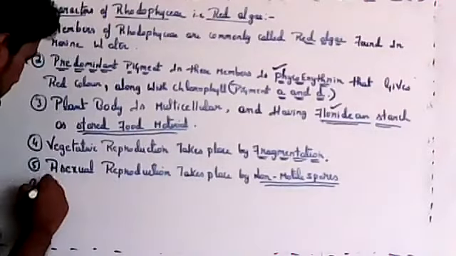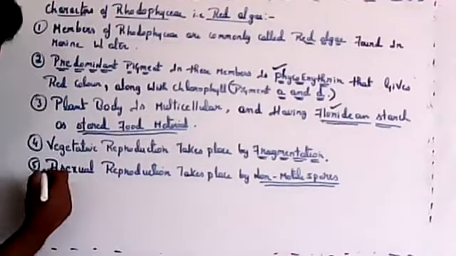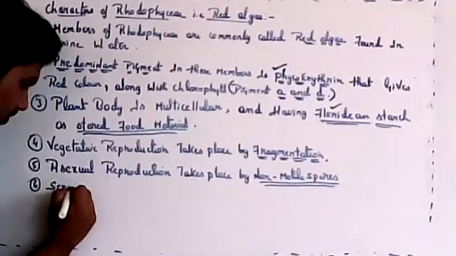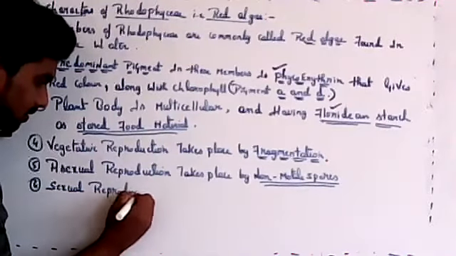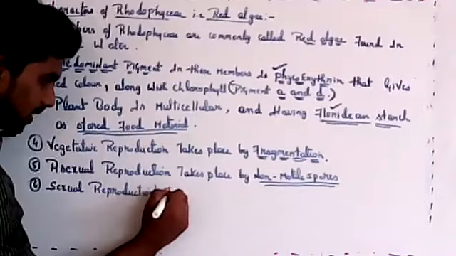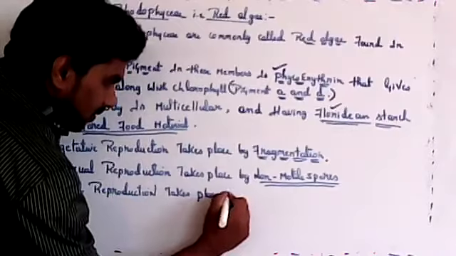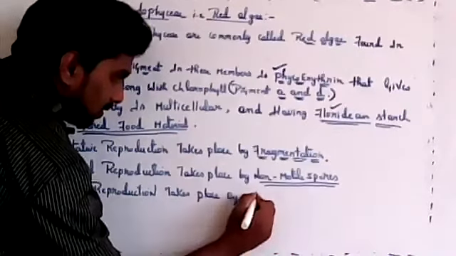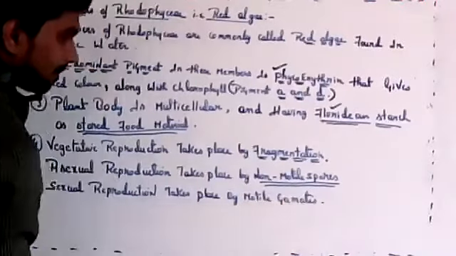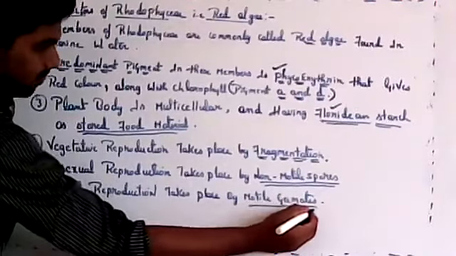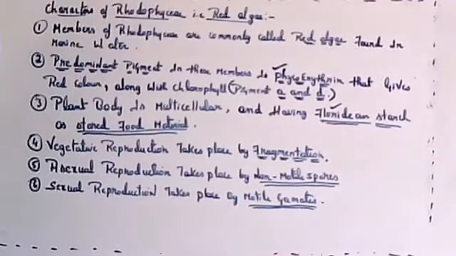Next, sexual reproduction takes place by motile gametes. So sexual reproduction is by motile gametes, where the gametes can move.